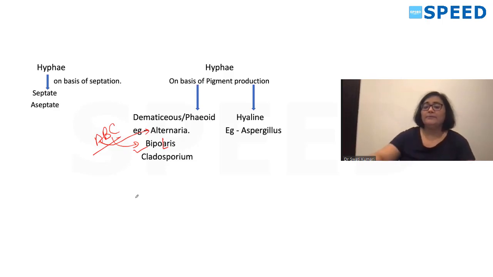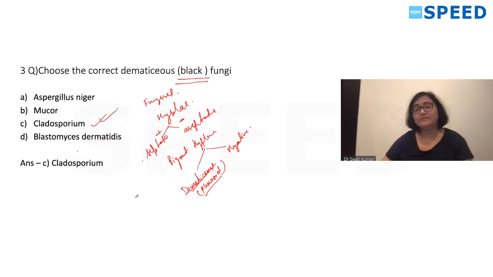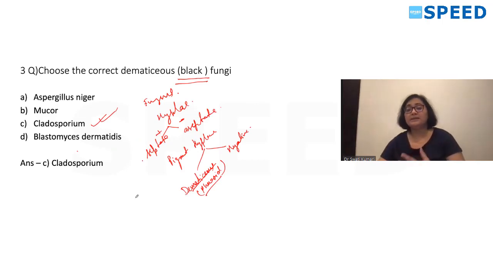We must have read about black fungi. We say it for Mucor, but please remember, using black fungus for Mucor is a misnomer. We started saying it because of the ischemia it causes and the black lesions it causes, but actually it is not a black fungus. It belongs to Zygomycetes.